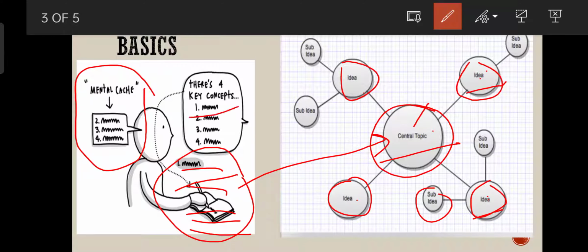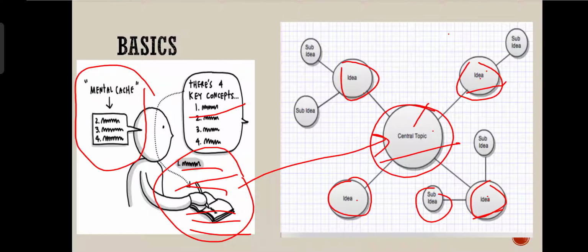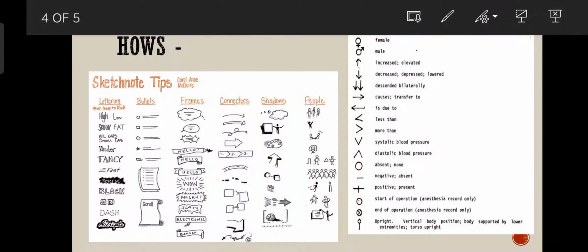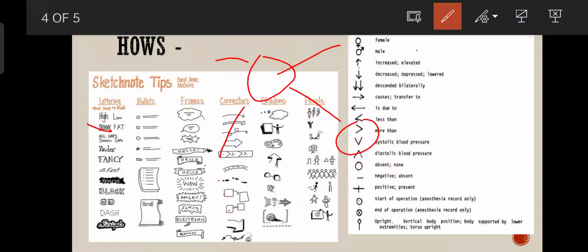Okay, now how to do it. First of all, you can use different sizes of letters and bullet points. For example, as we have said, just branch it out, then make it topics. For writing much smaller notes, you can use various types of symbols.